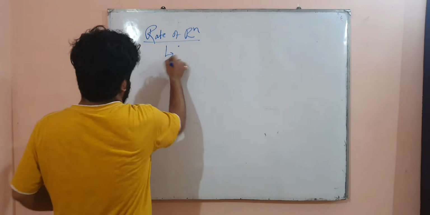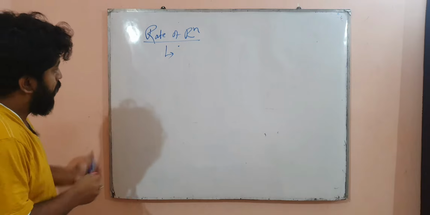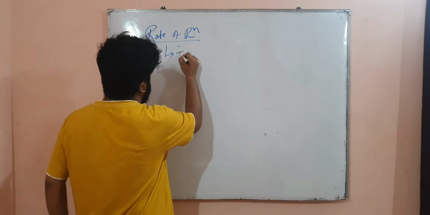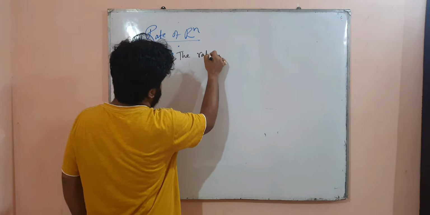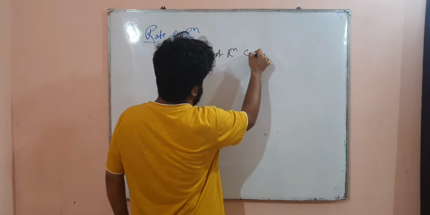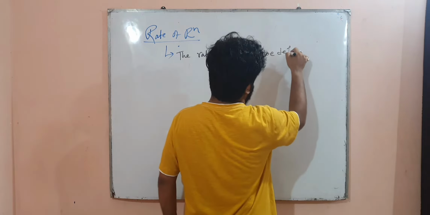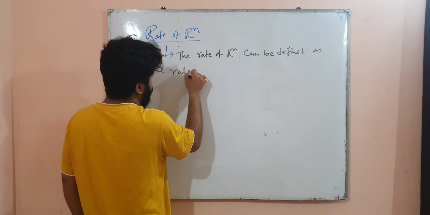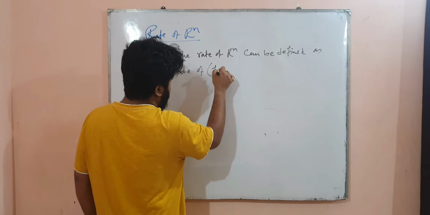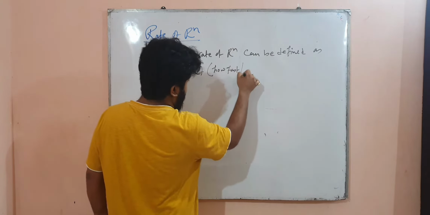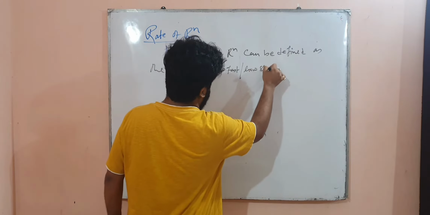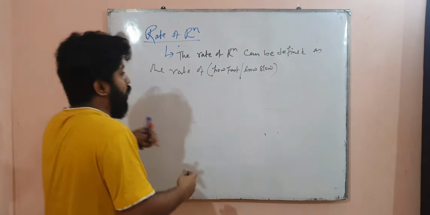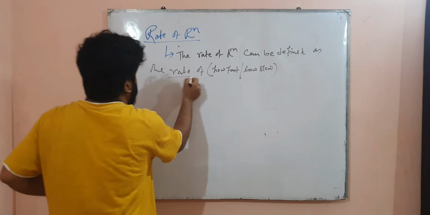But in chemistry, we will define the rate of reaction as the rate of, that is, how fast or how slow. You can think in your mind, fast or slow, a little more fast, less fast, slow or a little less slow. In that way, that is rate or speed.